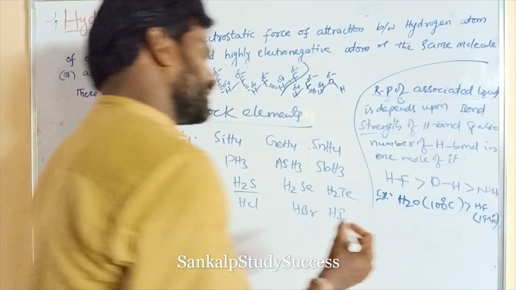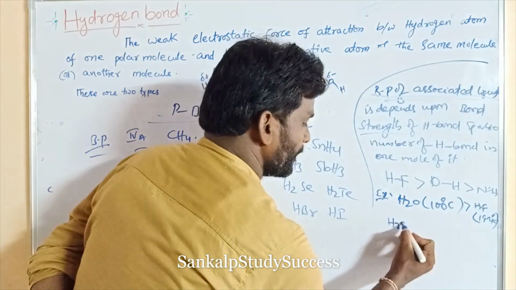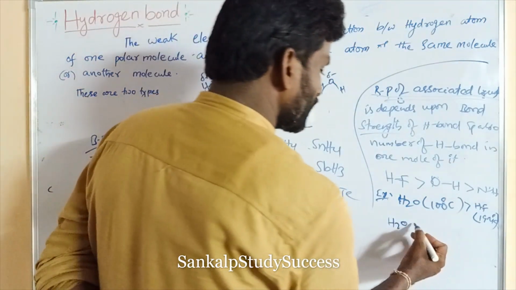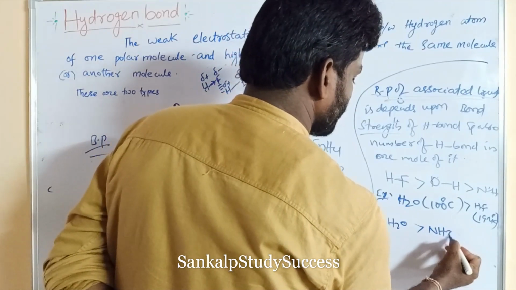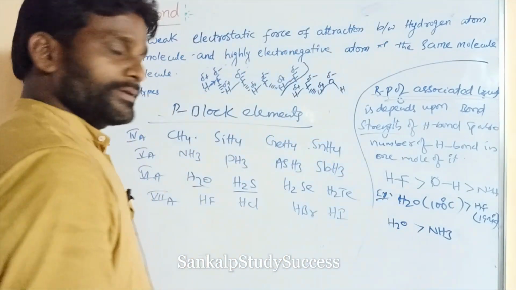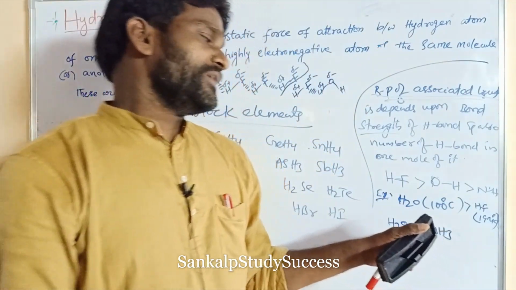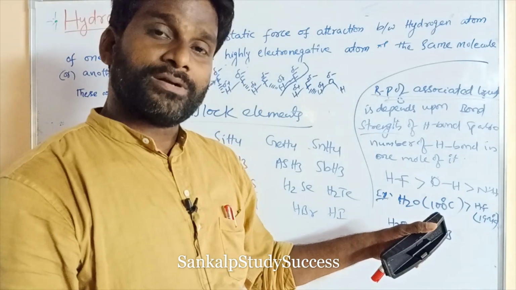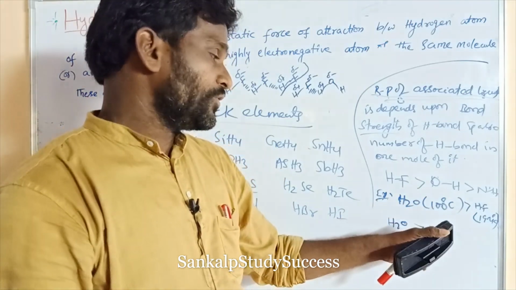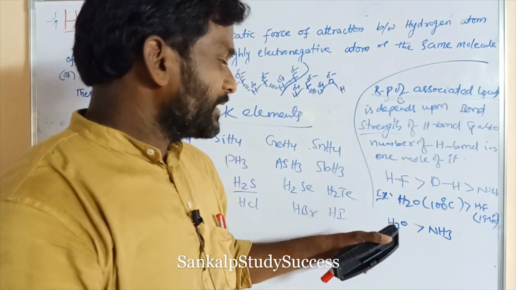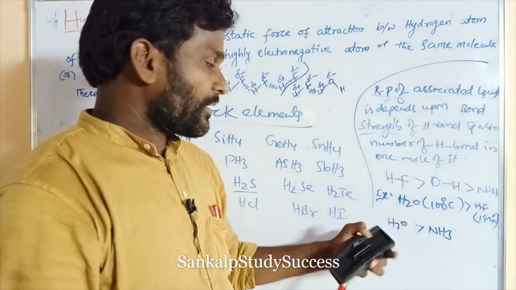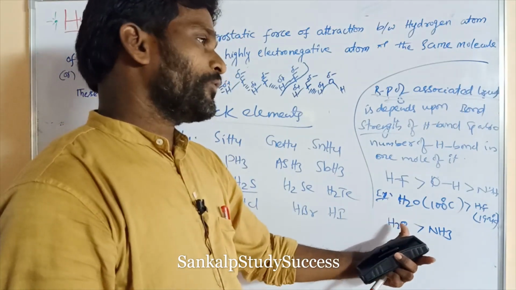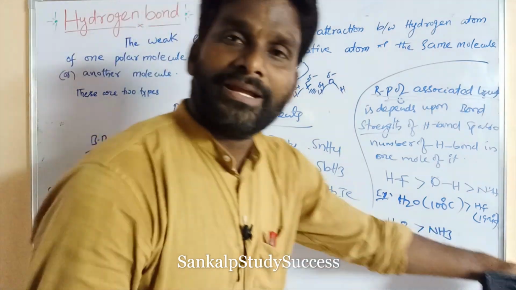So similarly, the boiling point of H2O is more than that of NH3. Though ammonia can form more number of hydrogen bonds, it depends upon the bond strength of OH, which is more than NH.